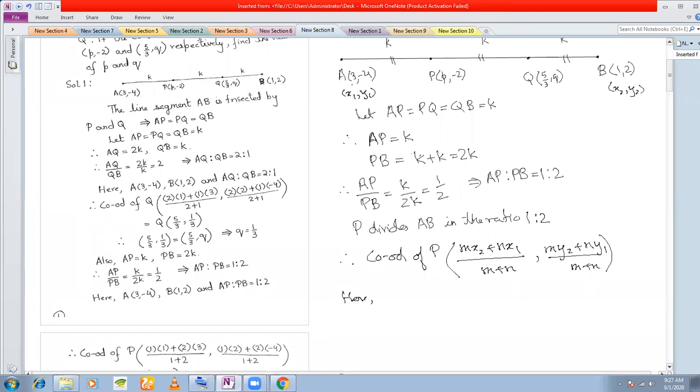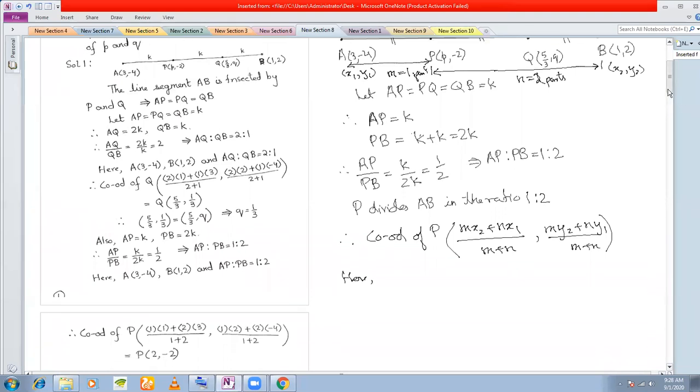And AP, this length, is my m, which is equal to 1. Here n is equal to 2 parts. M is equal to 1 part, right?